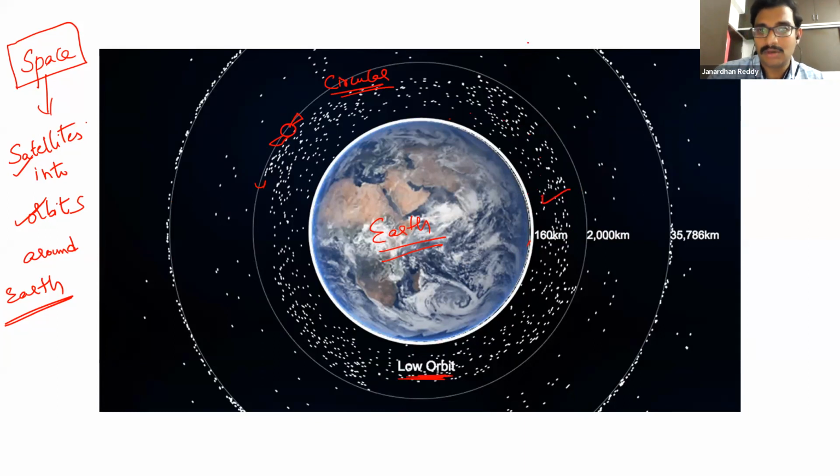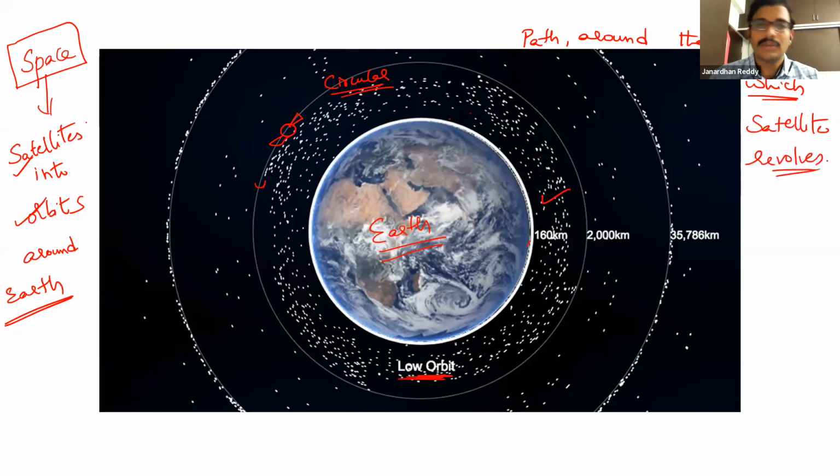What is an orbit? An orbit is a path around the Earth in which a satellite revolves. Yes or no? Varieties of orbits are there. Anything can be an orbit. This can be an orbit, a circular orbit, and many orbits will be there. Don't judge me by my drawing skills here. All these dots are various things. It's not that a circle will be there. We are drawing the circle for our understanding.